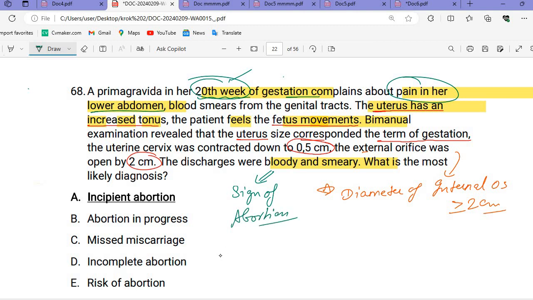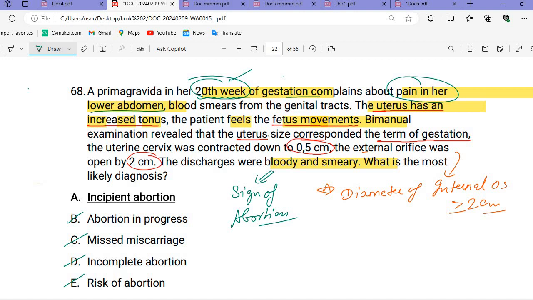But is this abortion in progress? Is it a miscarriage? Is it incomplete? Is it risk of abortion? Which one is that? Do you really think it's abortion in progress? We call it abortion in progress when some fetal parts are out, but here no part of the fetus is coming out.